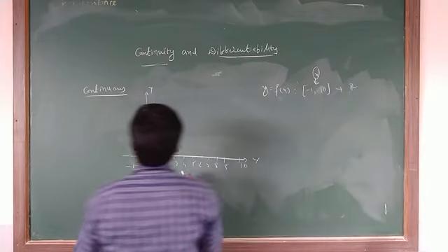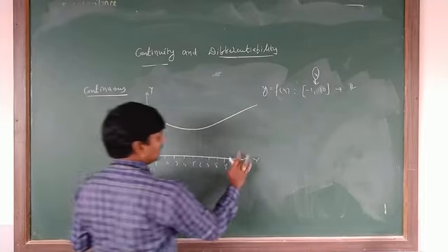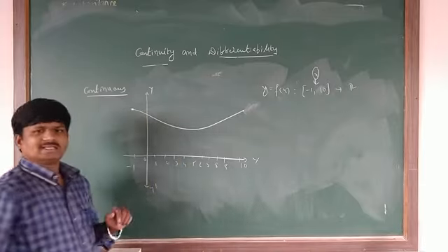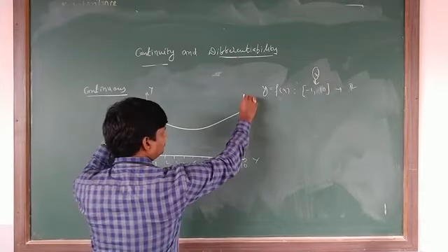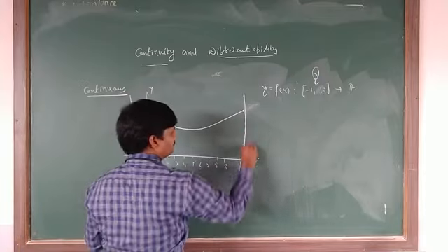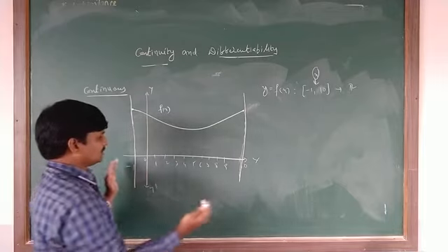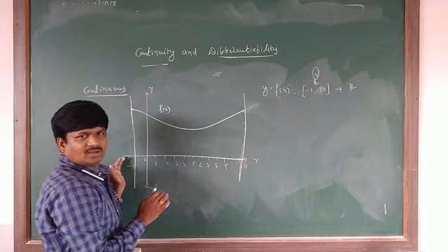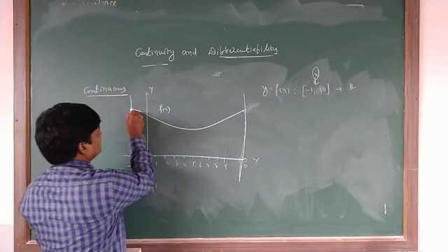After drawing the graph, I got a solution like this, up to 10 only. It is the last one, and this is the first one. Yes or no? Just observe this. In this domain, it is the curve of the function f of x, or not? So just observe here. In this domain, closed interval minus 1 to 10, I drew the graph of the function f of x. Then what did we get here? We got a curve.